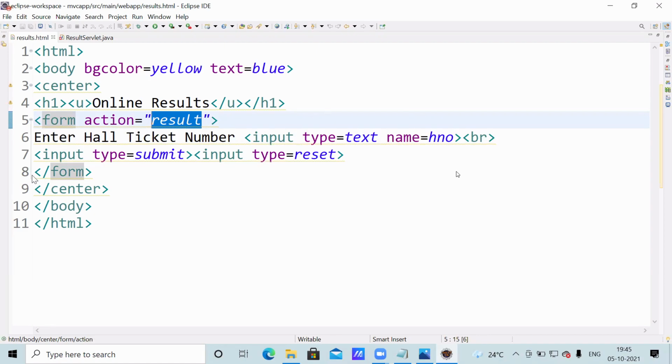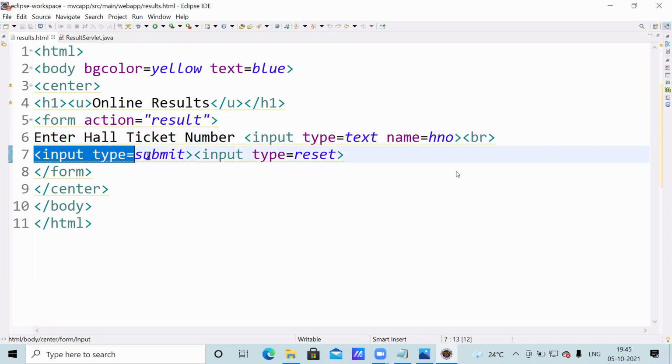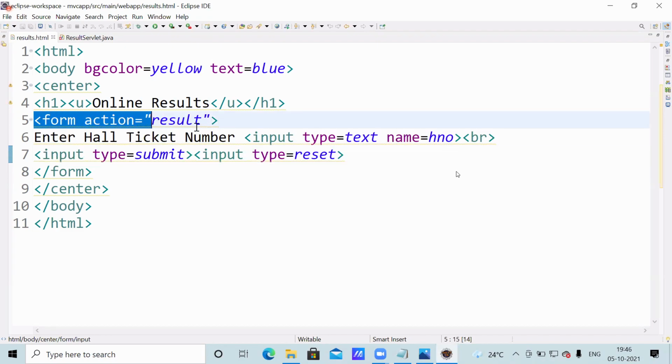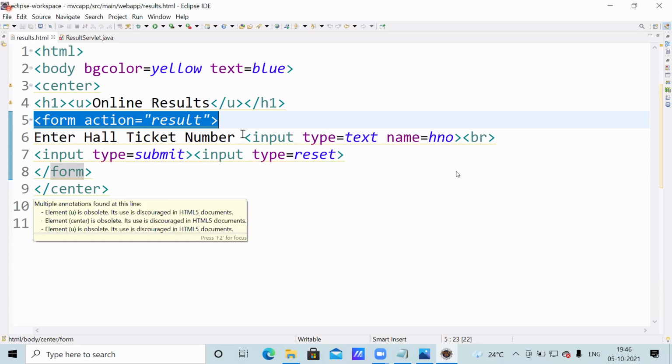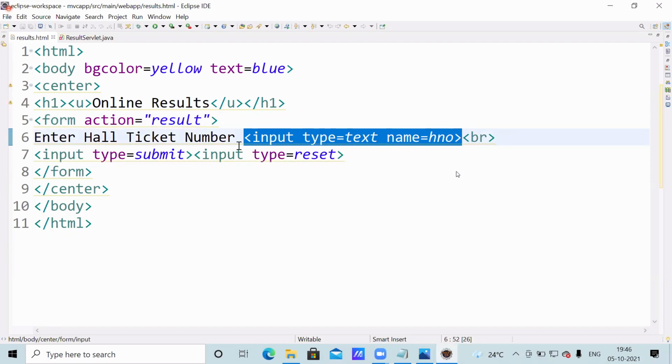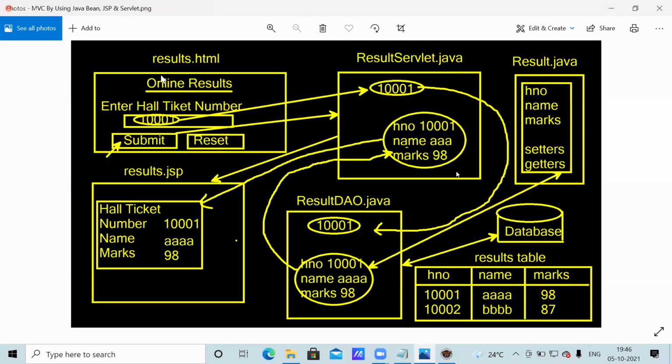So when you click on the submit button, the form action equal to result is executed. Whatever hall ticket number you enter here will be received by this result Servlet. See, results.html, like this online results, enter hall ticket number, this is displayed.